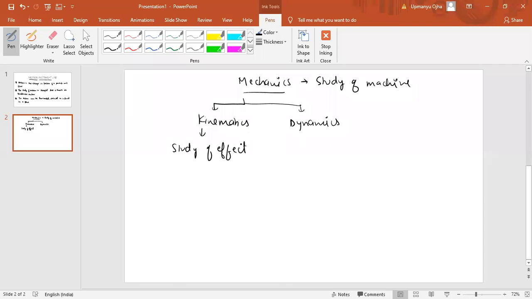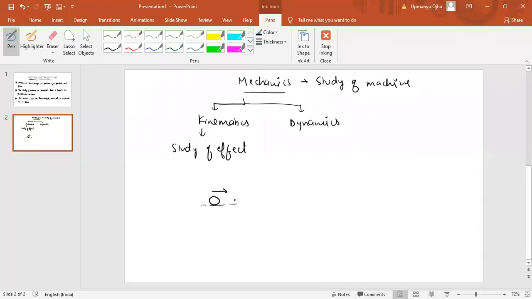I will give you an example of kinematics. A particle is moving in a straight line and it is accelerating. In kinematics, we are not going into who is responsible for the acceleration, or why the body is accelerating or having constant velocity. We are not going into the cause of the acceleration or the velocity. Kinematics is just the study of the effect.